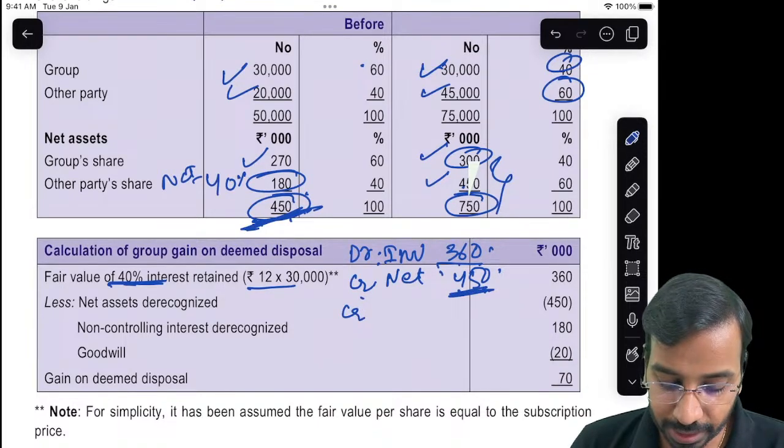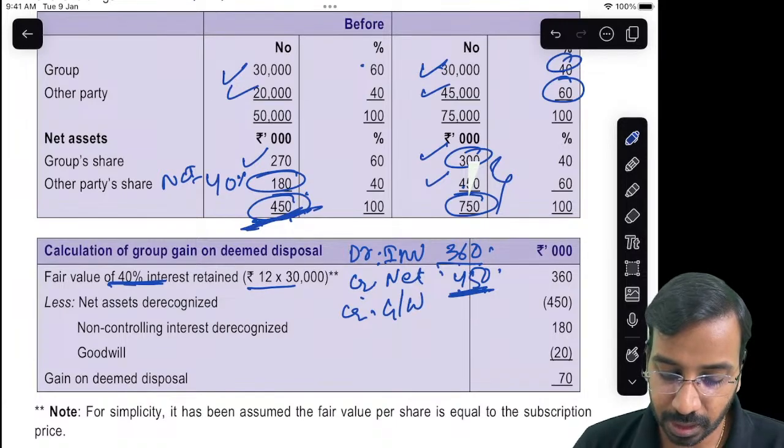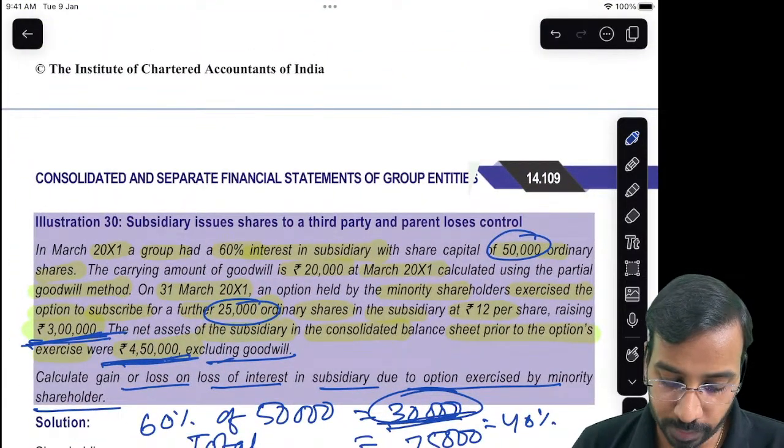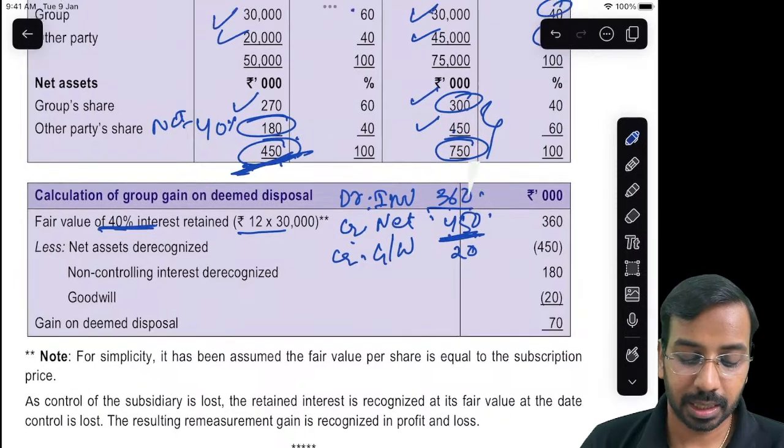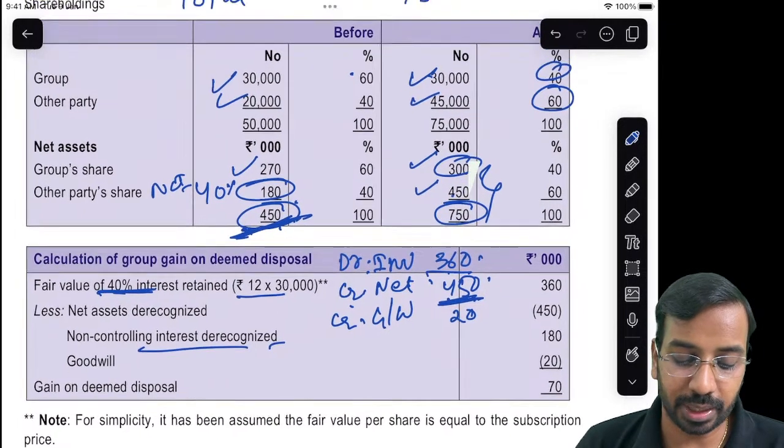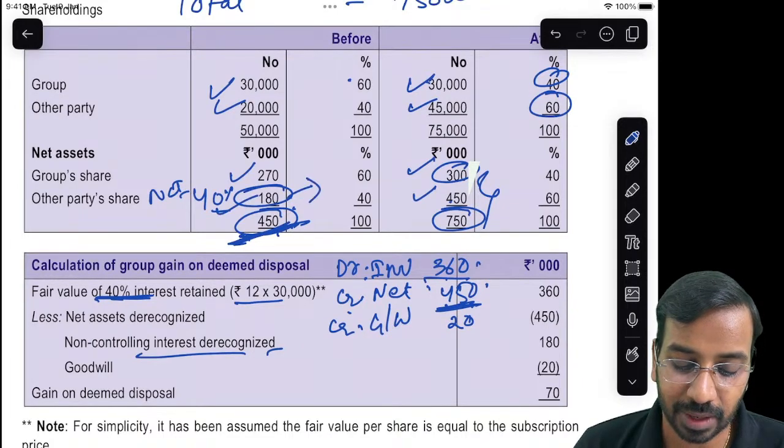Then you will credit goodwill. How much is goodwill? Goodwill is 20,000. You will credit goodwill. Then non-controlling interest also you will de-recognize. So what is NCI? NCI value is 180.